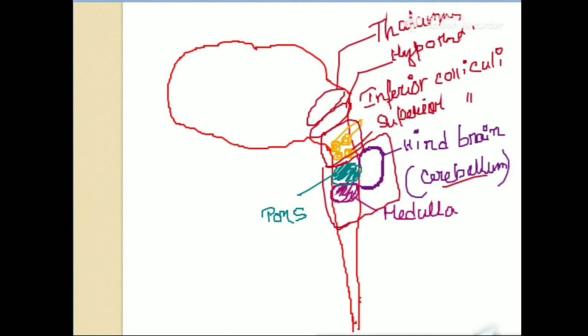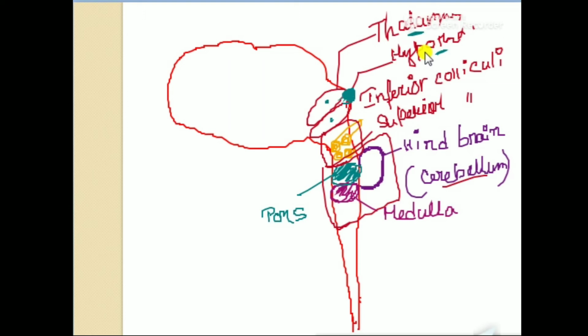This is also associated with another part, which is the pineal gland. Pineal gland is also known as epithalamus. That means after the midbrain, there are two portions known as thalamus and hypothalamus. These are associated with another portion known as the pineal body, another name of which is epithalamus.